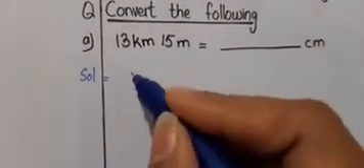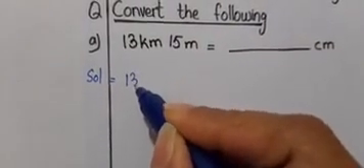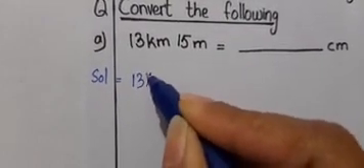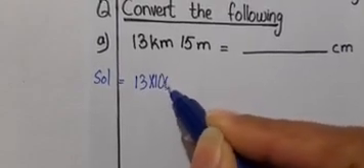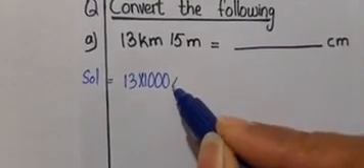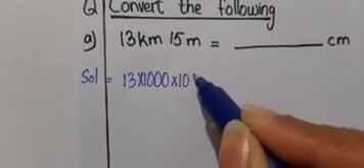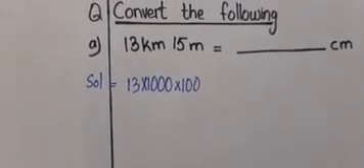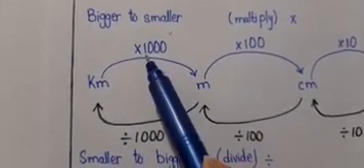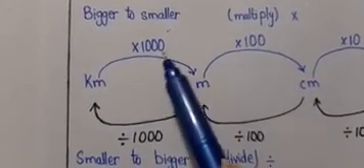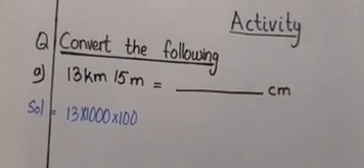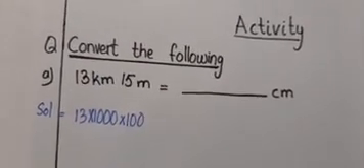Here you can see, boys, I will write 13 and because I am changing the kilometer into meters, I have to multiply it with 1000, then it will become meter. But if I want to change it into centimeter, I have to multiply it further with 100. As you can see, boys, here in the conversion, if I am going to change kilometer into centimeter, I have to multiply it with 1000 and 100. 3 zeros here, 2 zeros here. So when we multiply a number with power of tens, the zeros get added on the right hand side.